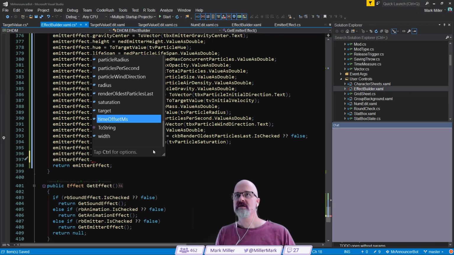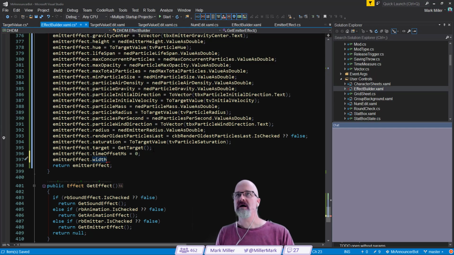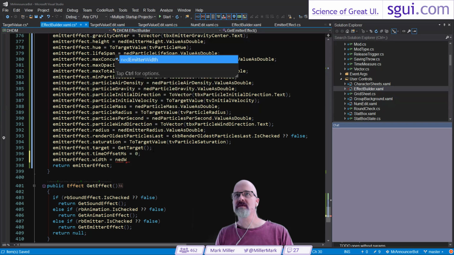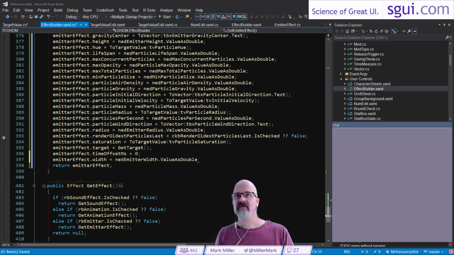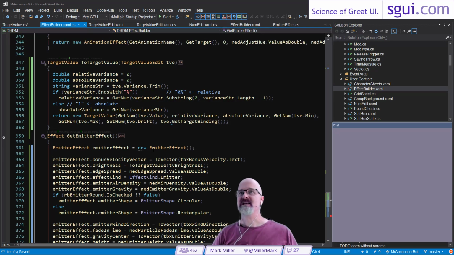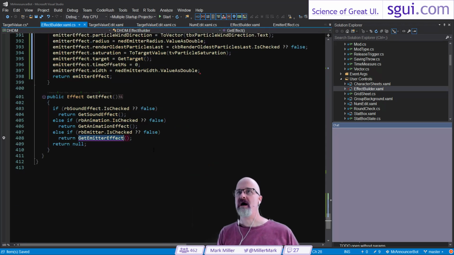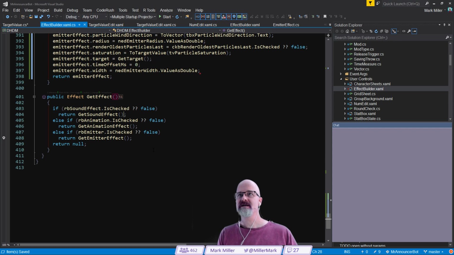What's next? Width is going to be equal to Ned width, emitter width dot value is double. All right, so that's it. Get emitter effect. Holy cow. It's called here, and we return it from our call to get effect, and then we transmit that over.